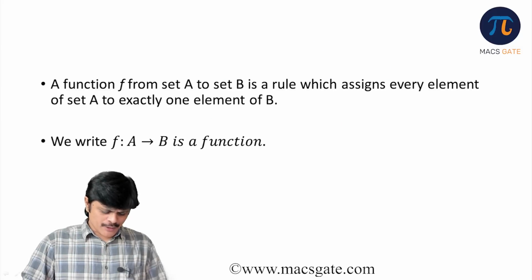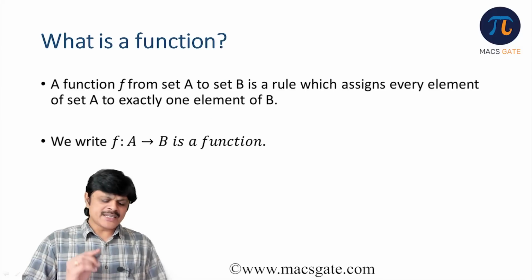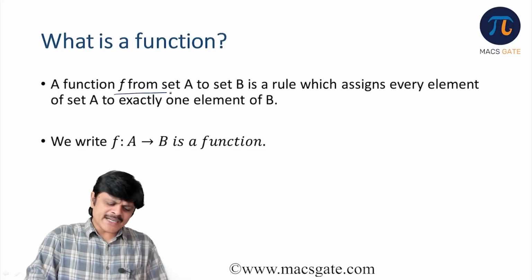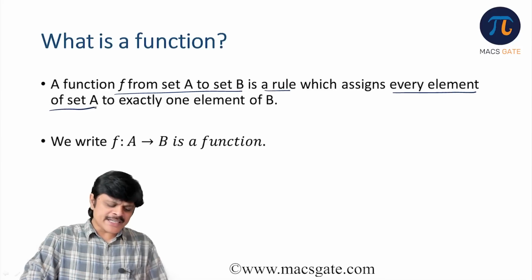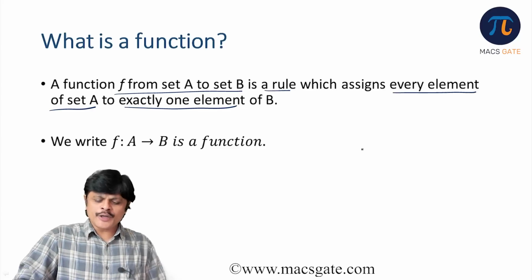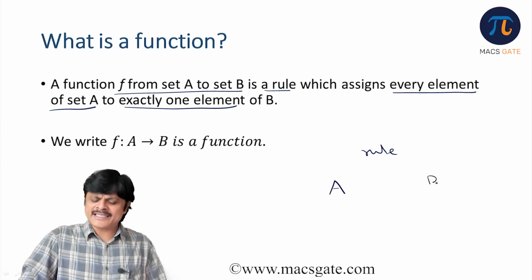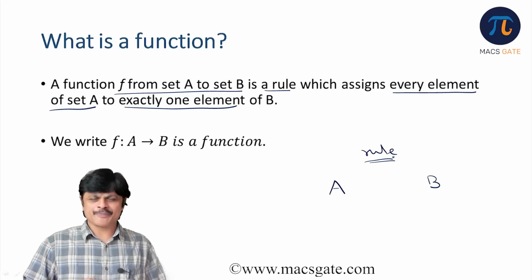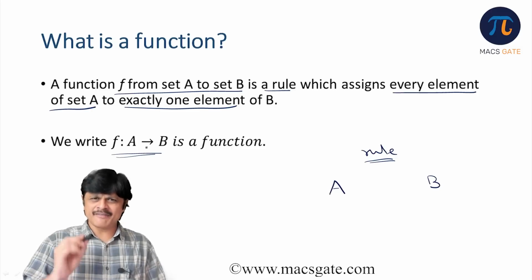Let us see the definition of a function. What is a function? A function from set A to set B is a rule which assigns every element of set A to exactly one element of set B. So if you have a rule which assigns every element of set A to exactly one element of set B, then such a rule is called a function. We say that f maps A to B is a function.